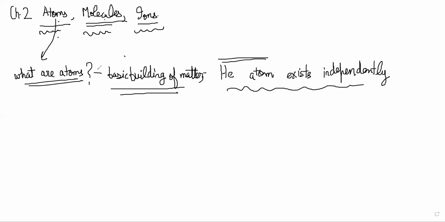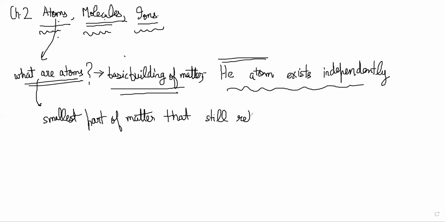So the point is that the atom is the smallest part of matter that still retains the properties of the element. Basically, you can distinguish between elements, and this is the smallest part that you can distinguish.